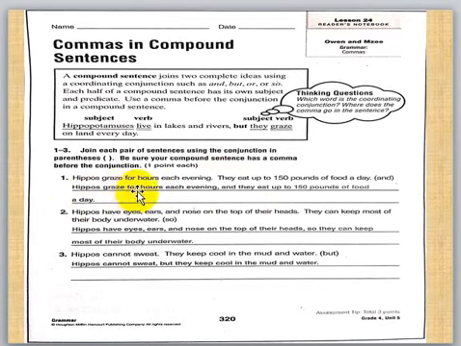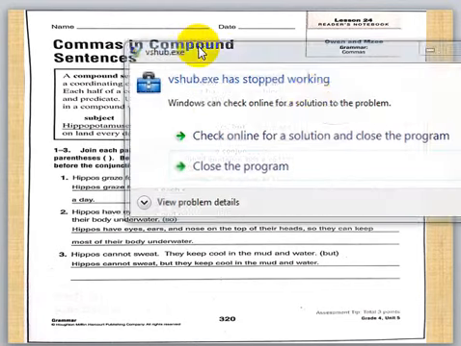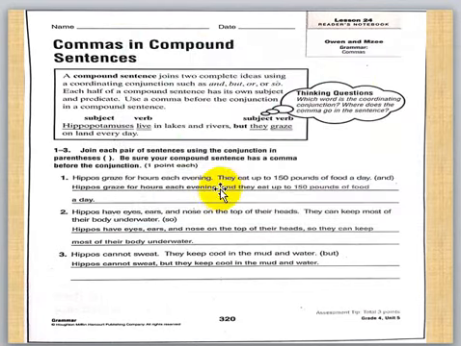They graze for hours each evening, and they eat up to 150 pounds of food a day. Okay, Yusuf, you can say 50 pounds of food. We mixed the two sentences to make a compound sentence. Where is the comma? The comma is here in the middle, before "and".